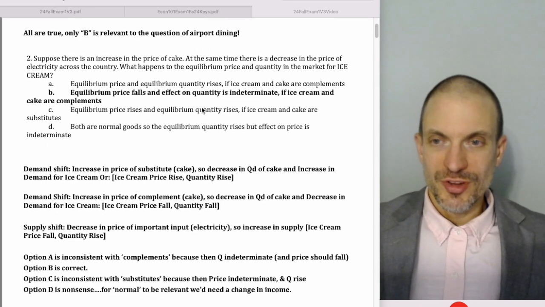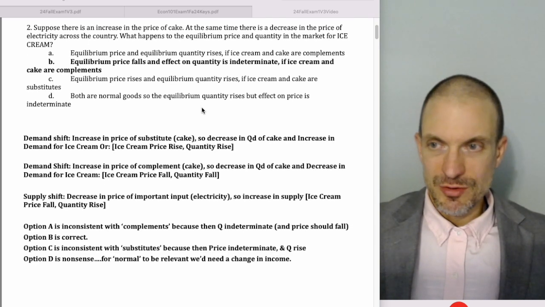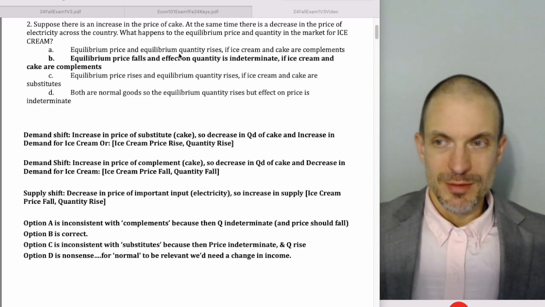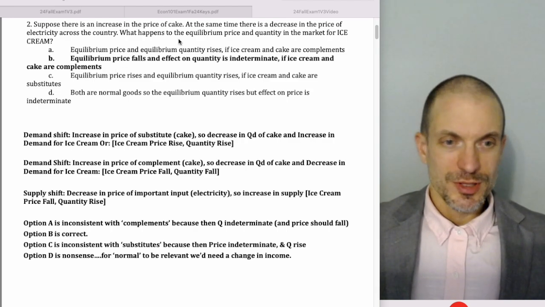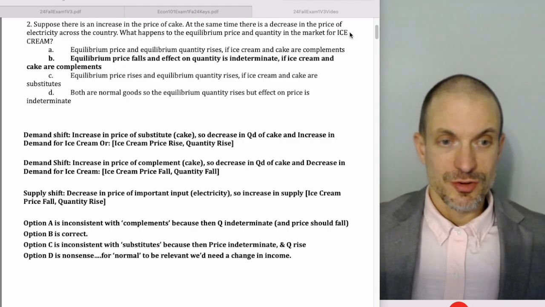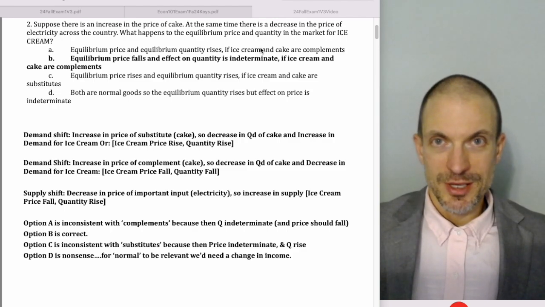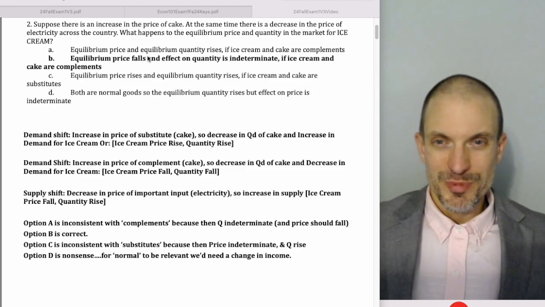Question two: suppose there's an increase in the price of cake. At the same time, there's a decrease in the price of electricity across the country. What happens to the equilibrium price and quantity in the market for ice cream? Here, we care about the market for ice cream. We want to know the relationship between cake and ice cream, substitutes or complements, and the relationship between electricity and ice cream. Well, electricity is an input, because it's important for producing and then refrigerating ice cream.